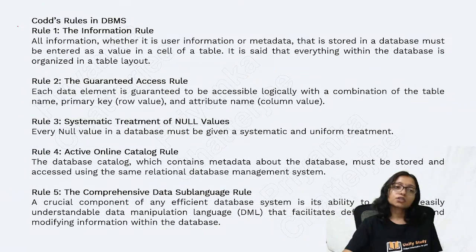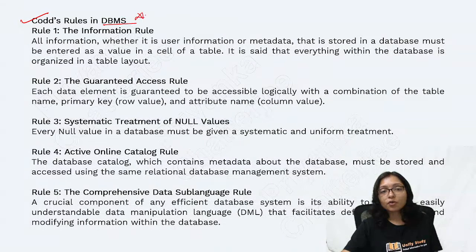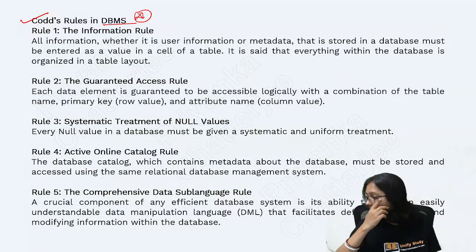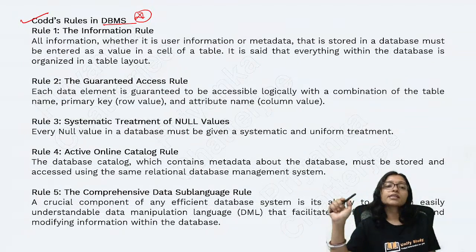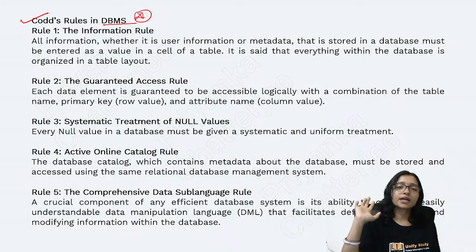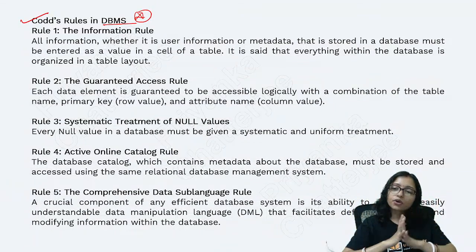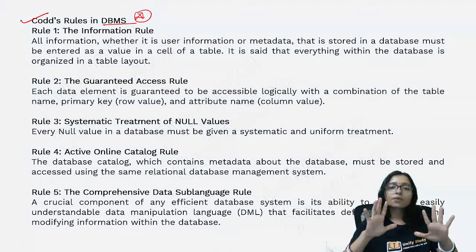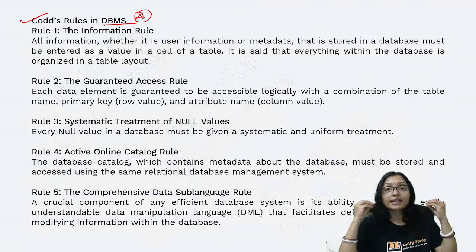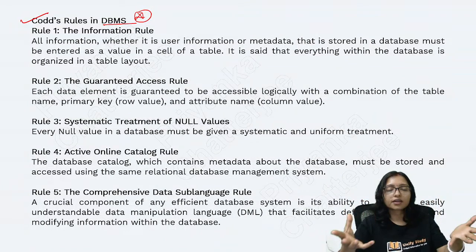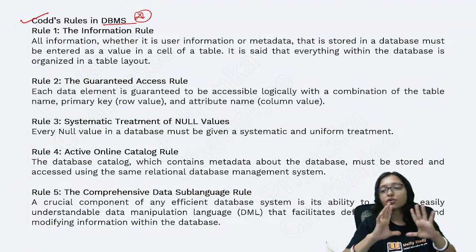So here, Codd's rules in DBMS. What are Codd's rules? Codd's rules are also important nowadays. Questions are coming from Codd's rules. How many rules are there? 12 rules are there. What is the focus of these rules? The focus of these rules is how your database will work. These are some basic rules you have to know.